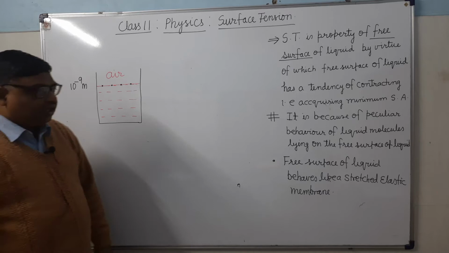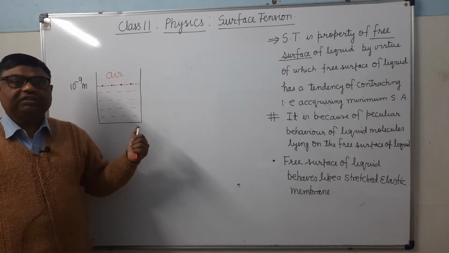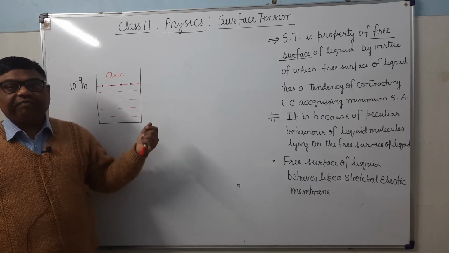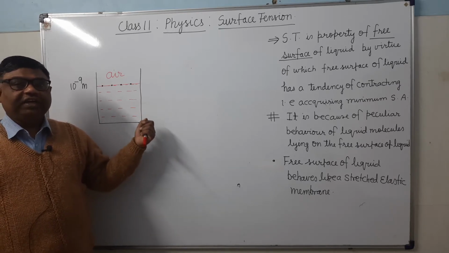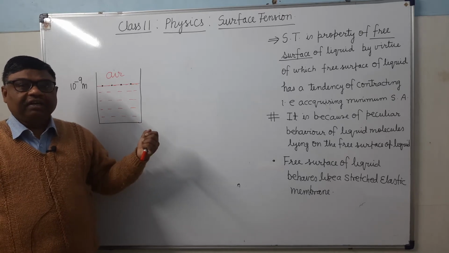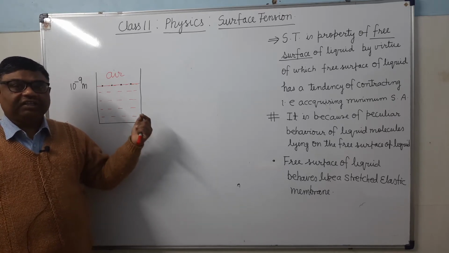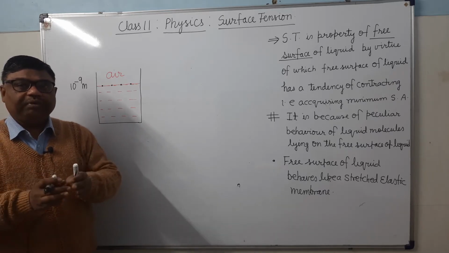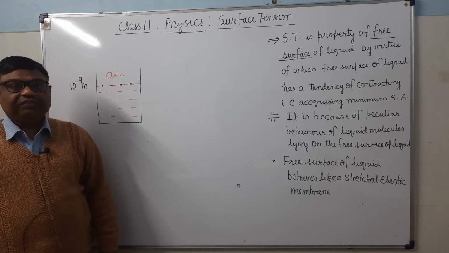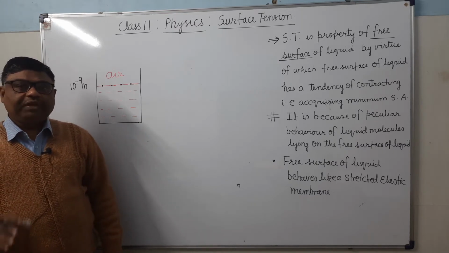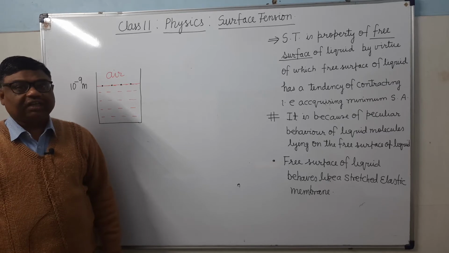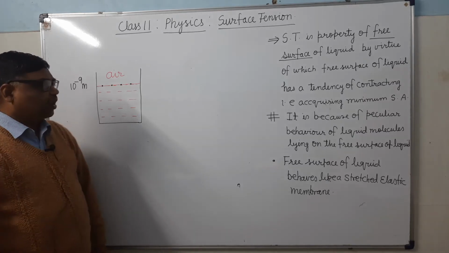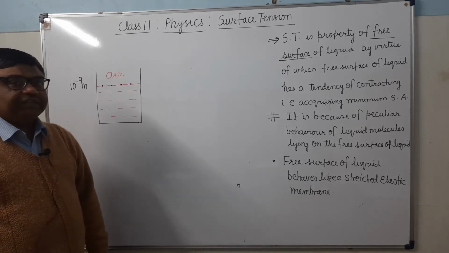And what is the property? According to this property, the free surface has a tendency of contracting. It has a tendency of shrinking. Tendency of contracting, tendency of shrinking means the liquid surface will try to have the minimum surface area. The property of the liquid surface is that it wants to acquire the minimum surface area. It is trying to acquire the minimum surface area. And why is it trying to acquire the minimum surface area?